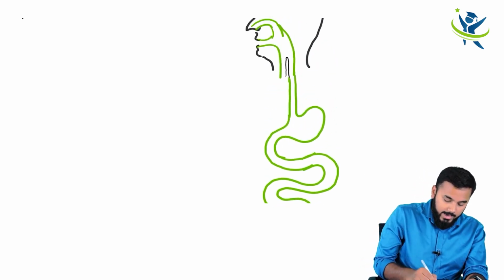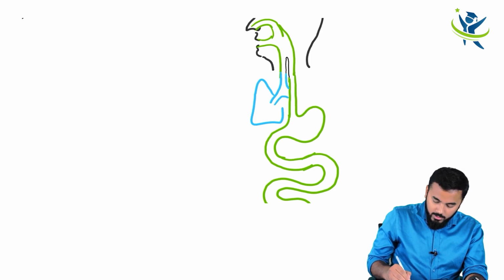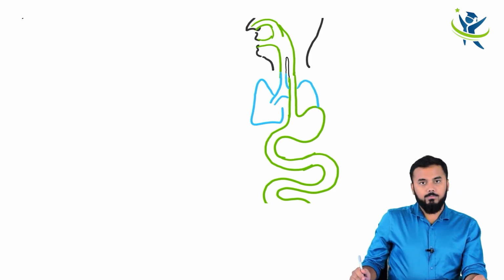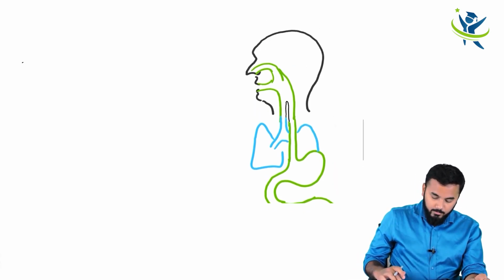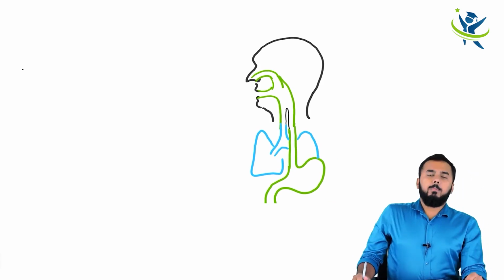Now another important thing is that anteriorly you have got your lungs, like this. Okay, now what is happening with the patient? What is happening with the patient is that there is something called metacercaria.